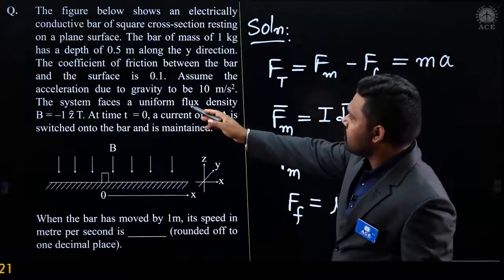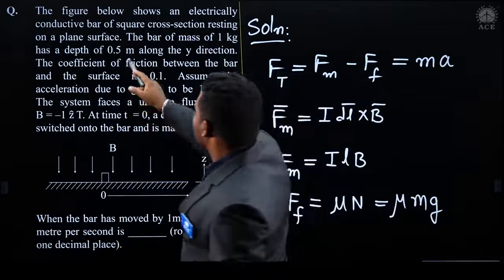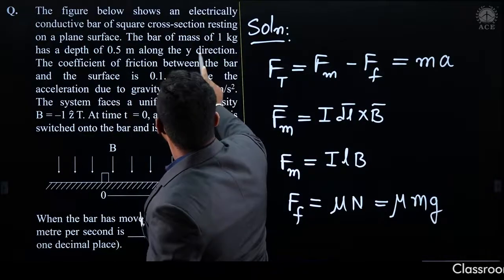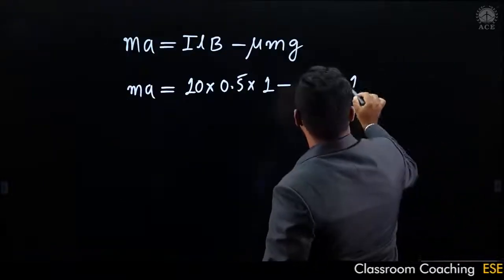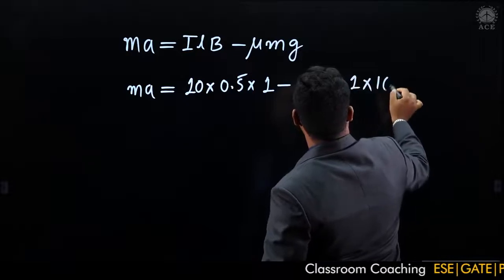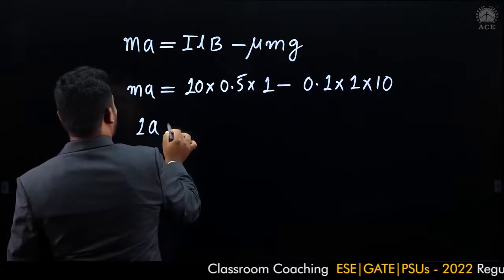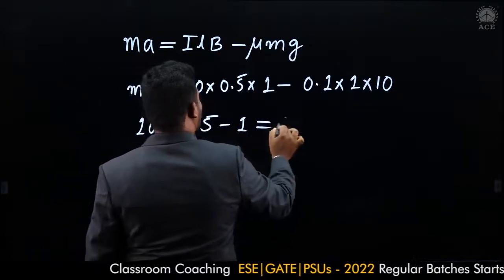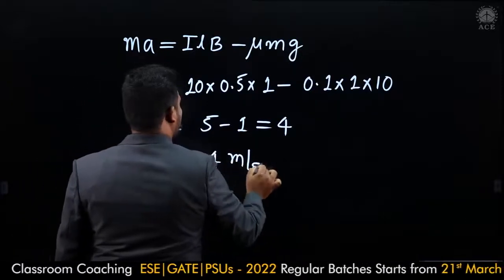How much is the mass? The mass is 1 kilogram. So here it is 1 and here it is 10. So 1 into a is equal to 5 minus 1, which is equal to 4. So a is equal to 4 meters per second square.